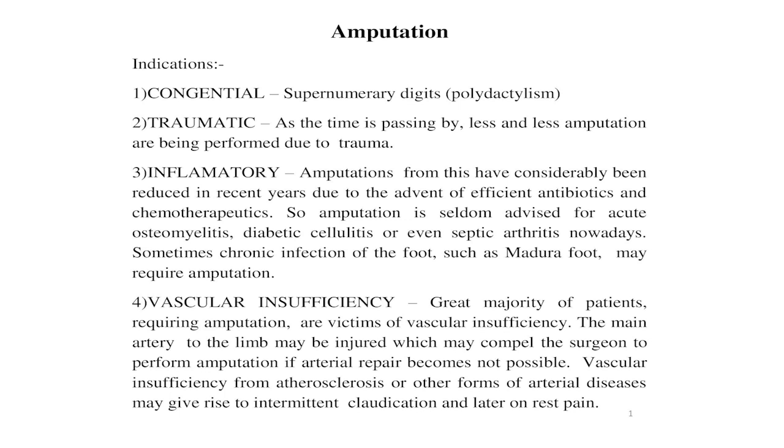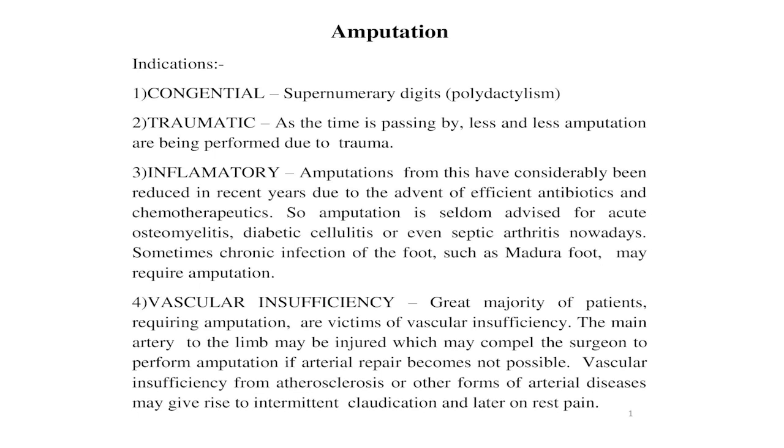Second is the traumatic. As time is passing, fewer and fewer amputations are being performed due to trauma; today an increasing tendency towards conservatism has developed. Of course, advances in antibiotics and chemotherapy have also lessened the incidence of amputation. Even then, in severe wounds and injuries when the limb cannot be saved in any way, amputation should be done not only to save the limb but also to save the patient's life.